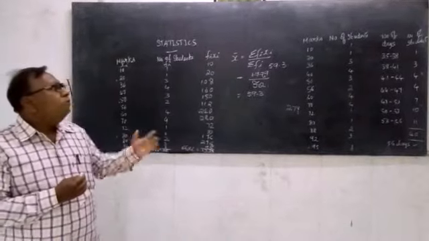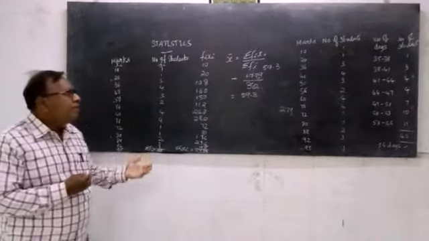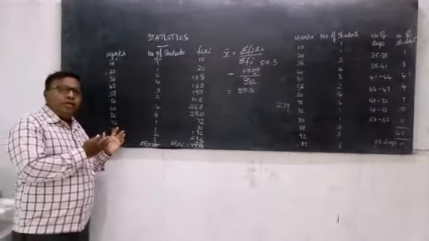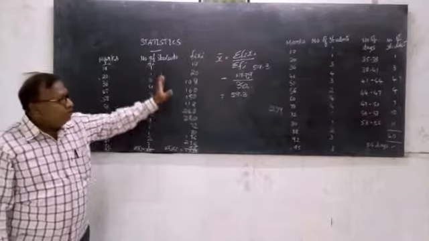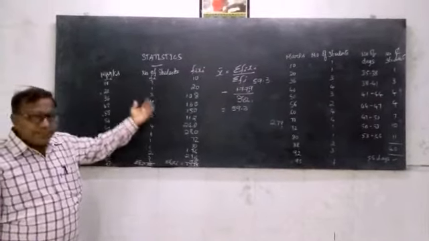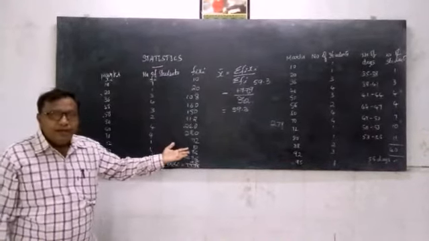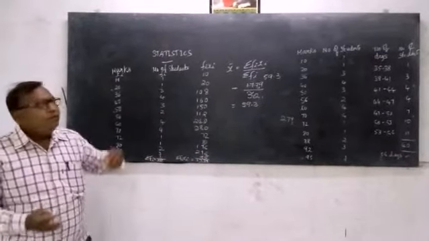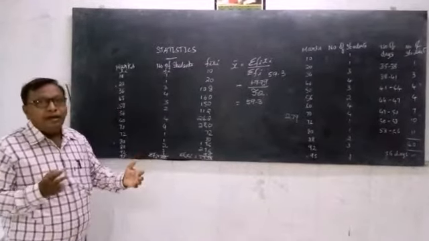So now I shall try to teach you another way of finding the mean by grouping the data that is already given to us. I hope you can copy this down easily. If you have copied, then I shall go to the next method of finding the mean. How do I find the mean in the next method? I just try to group the data. Now you see how I am going to group this data and condense it.